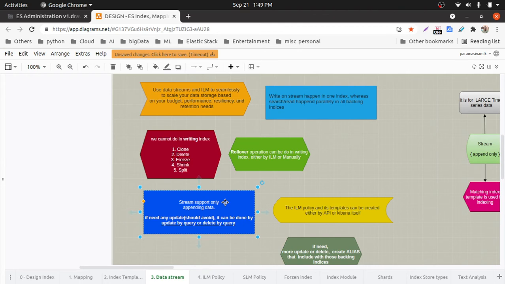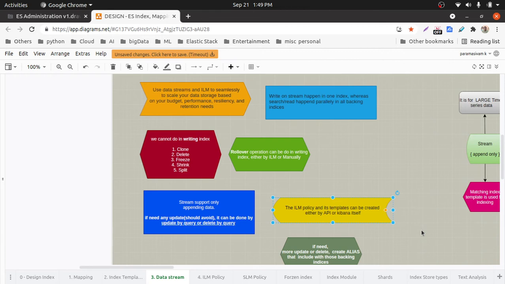It is better to append only data, where we are not doing frequent deletes or updates in the documents. Then ILM and templates we can define either through the API or Kibana itself.